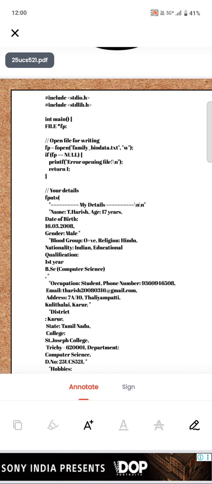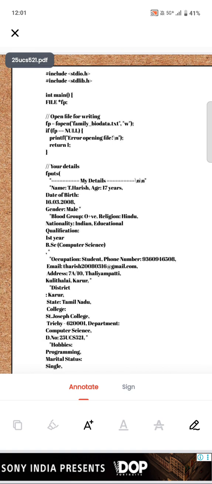And printf and the family biodata text. I have created one text type file. The "w" mode is for writing in file operators. If fp is equal to NULL, print "error opening file". This declaration handles the case where the file is not created. This is the error opening the file, but the file is not always created. Otherwise the process is a success and returns one.